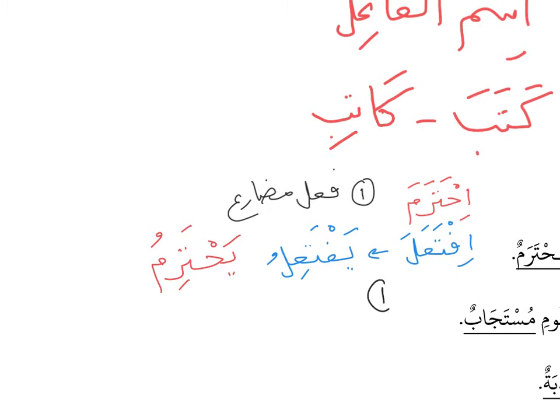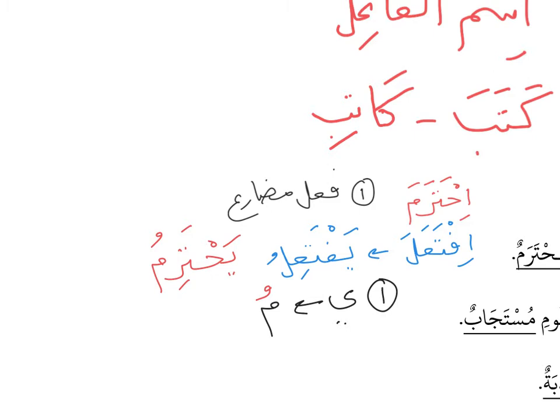Step 2, now we go to the second step. Step 2 is you change the ya, which is the letter of mudari, yahtarimu. You change it to a mim. Because we want to change it to the noun, to the person who is isim maf'ul, you change it to the mim. That is number 1. Number 2, that mim must have a dhammah. Okay, so you must read it with mu.